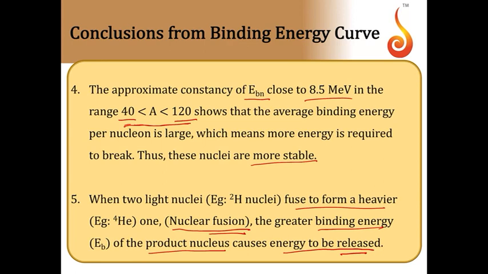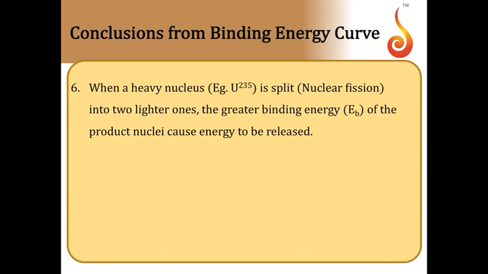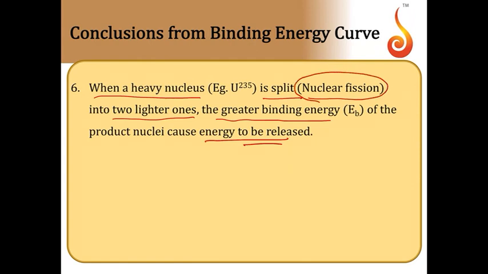So the binding energy curve gives you the idea of nuclear fusion. On the other hand, if you consider a heavy nucleus, if a heavy nucleus is split into two lighter ones which are lying in the middle mass area, there again the products will have greater binding energy. That means the products are more stable, and stability is again achieved by releasing energy. Energy is again released.